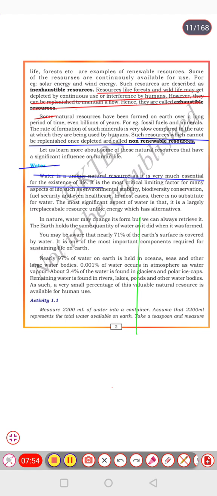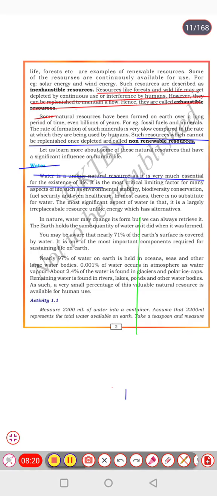Yes, water can change its form from solid to liquid, from liquid to vapor, and then the vapor converts into liquid again, and then into solid. So water can change its forms, but we can always retrieve it. The earth holds the same quantity of water as it did when it was formed. Come, let's learn some more about water.